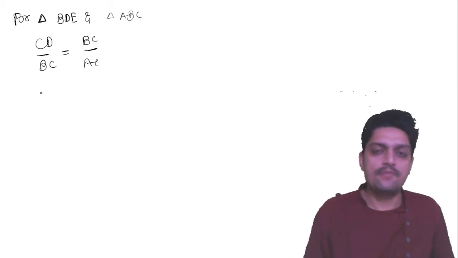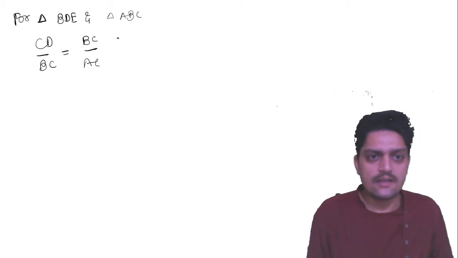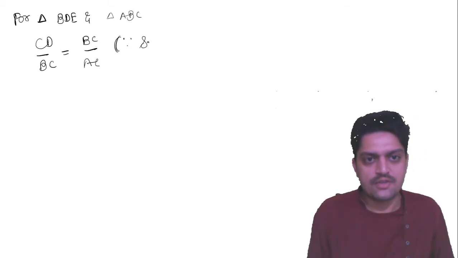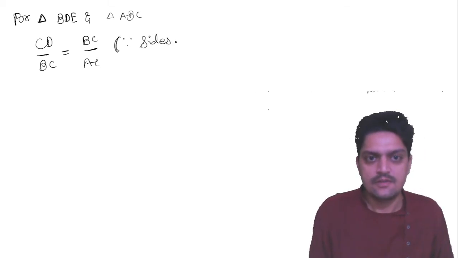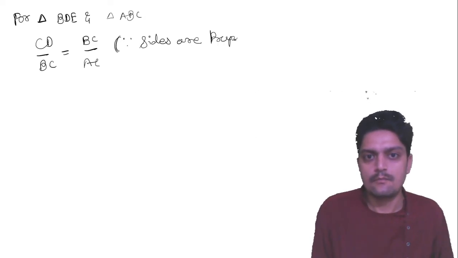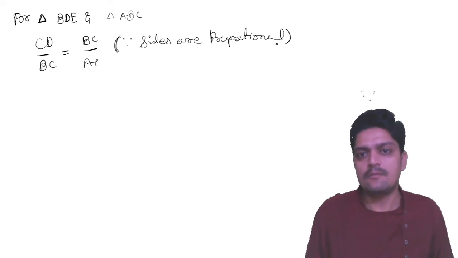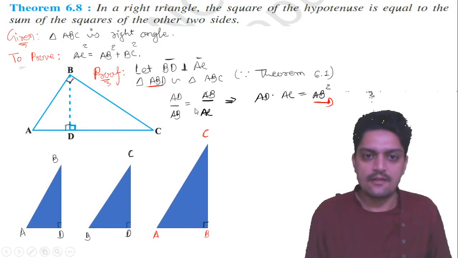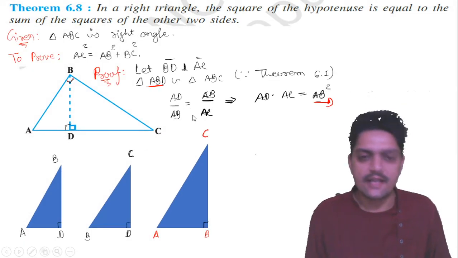Now if you do cross multiplication, you should also write a reason. Why? Because sides are proportional. The same reason you should write here also: sides are proportional.